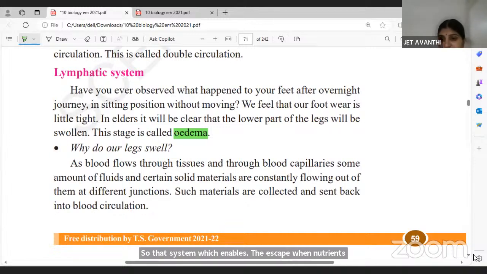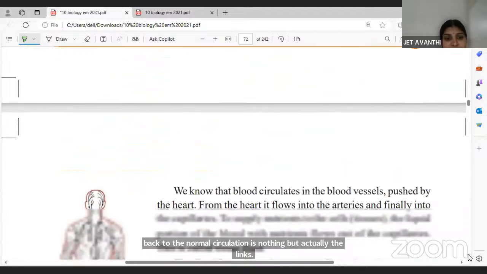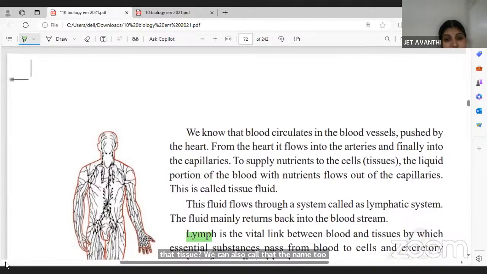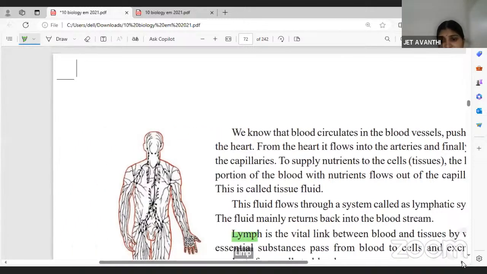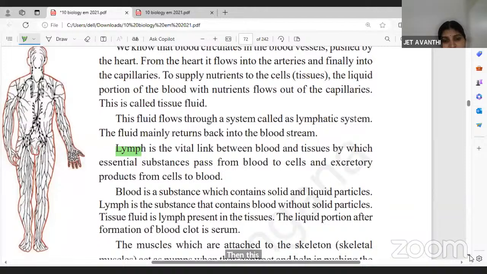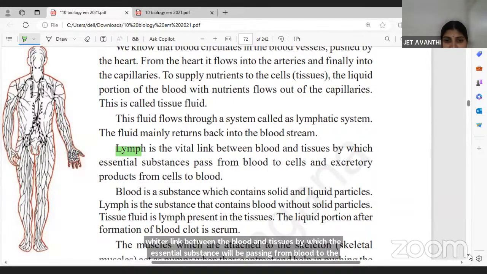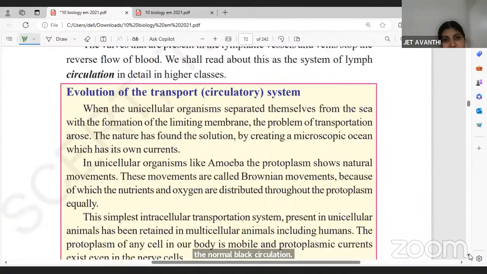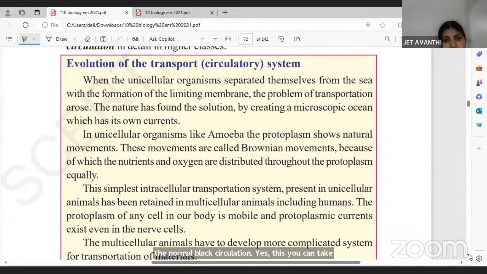You can check the definition here. It is given. Lymph is a tissue fluid. We can also call it interstitial fluid. See, when the blood circulates in the blood vessels, it pushes back to the heart. From the heart, it flows to arteries. Then this lymphatic system is a vital link between the blood and tissues by which the essential substances pass from blood to the cells, and excretory products flow back to the normal blood circulation. Yes, this you can take, and this one, the extra information, Brownian movement.